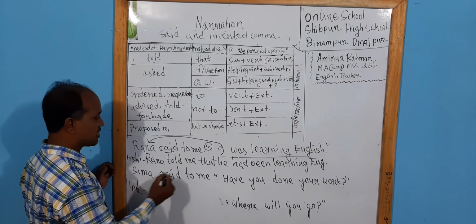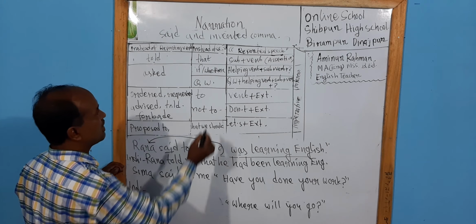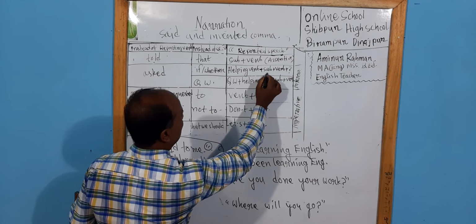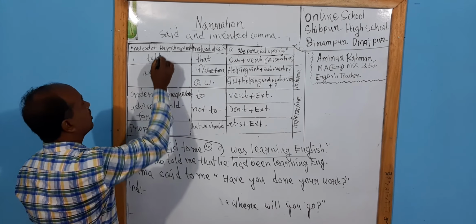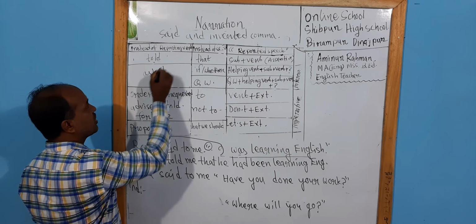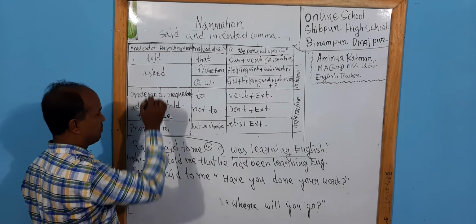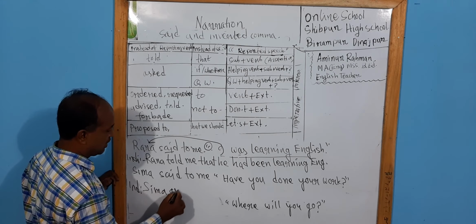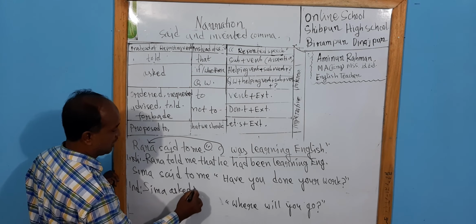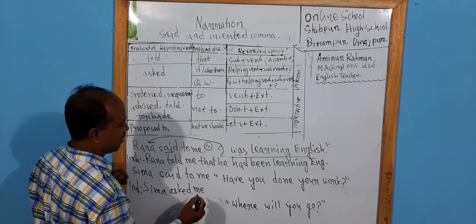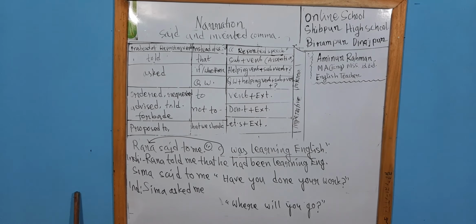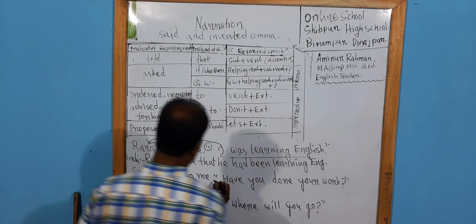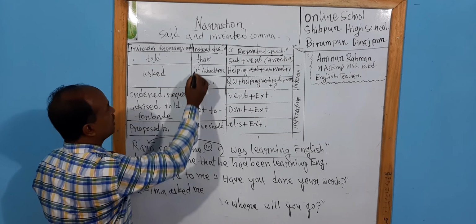Now I'm discussing the interrogative sentence. Dear students, look at this. If we get interrogative sentence starting with helping verb plus subject plus verb plus extension, then we will write asked instead of repeating verb. So Shima asked me. Instead of inverted comma, we have to use here if.